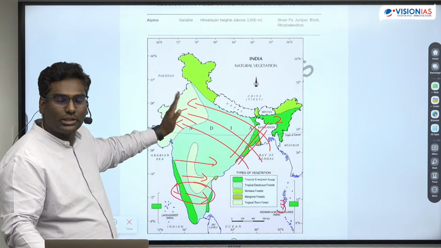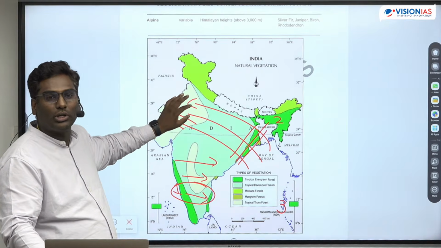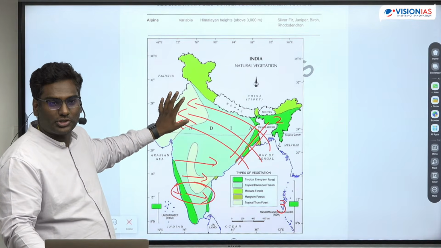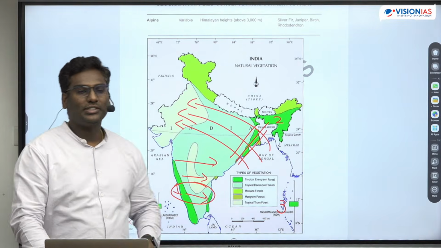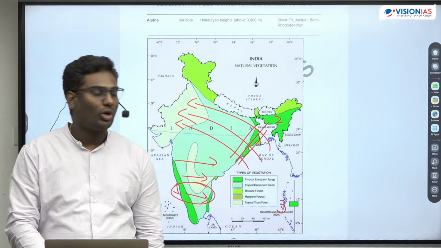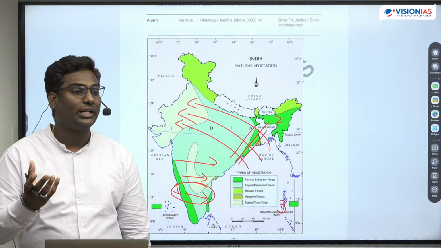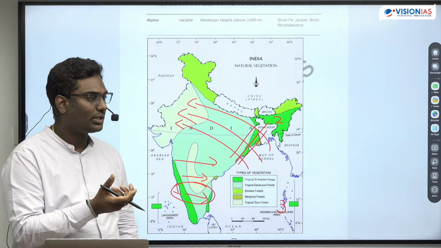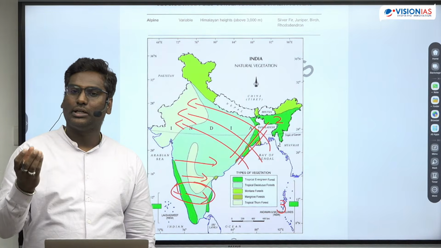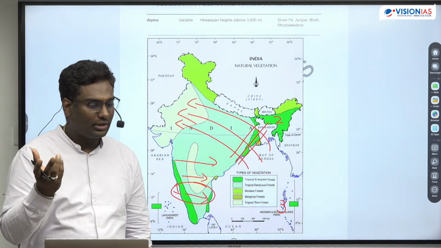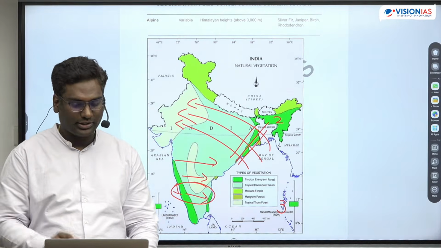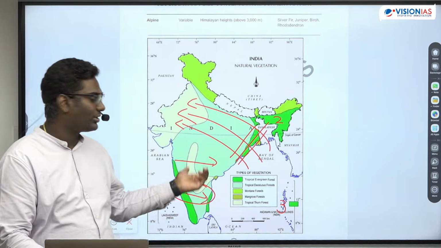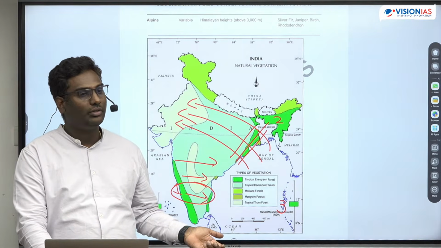It is semi-arid and arid, so you'll have mostly the thorny forests. Is that clear? Thorny forest होता है. So what you can see in thorny forest is palm trees, date palms, and cactus, aloe vera. And babul पता है? Babul tree. These are babul plants, and these are the ones that you can witness.